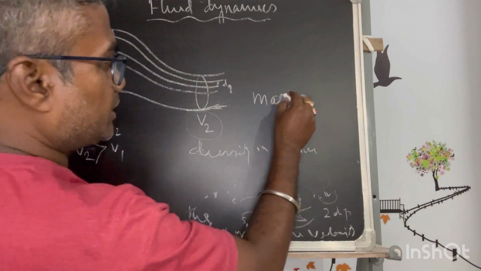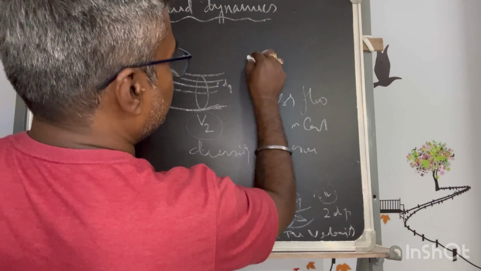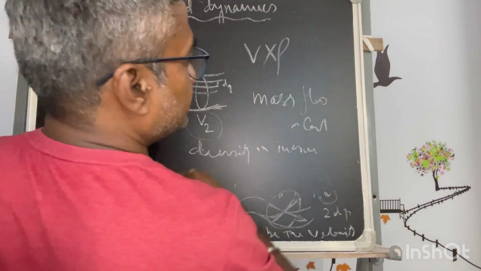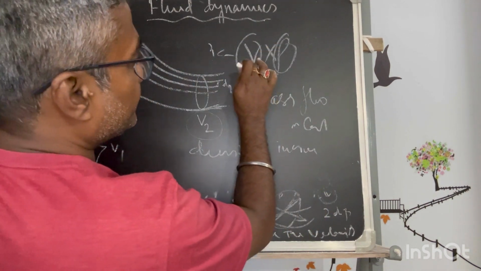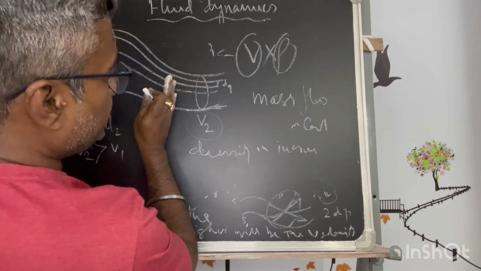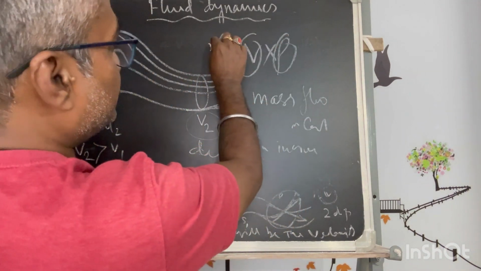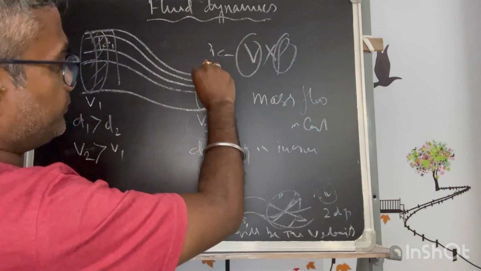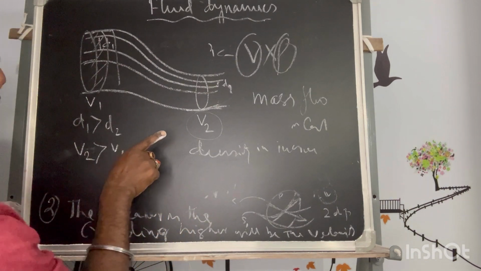The mass flow rate is constant. So velocity into density gives the mass flow. Now if the density is increasing due to the compactness, the velocity has to increase.